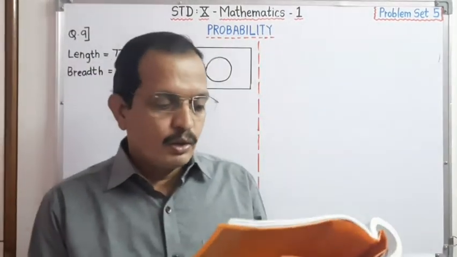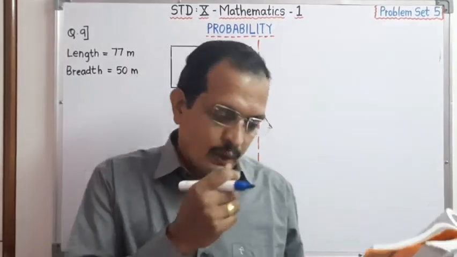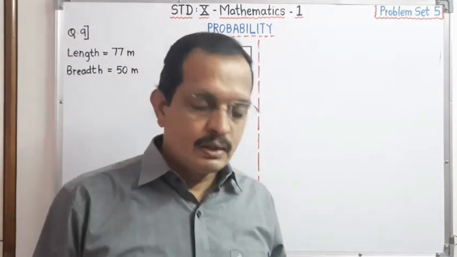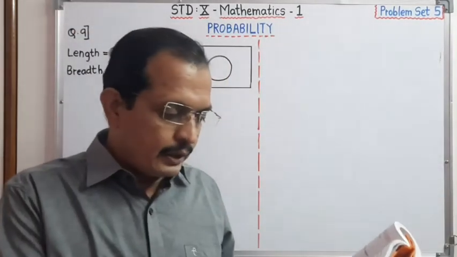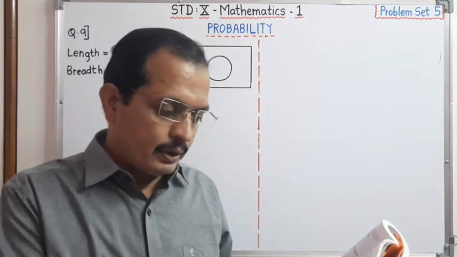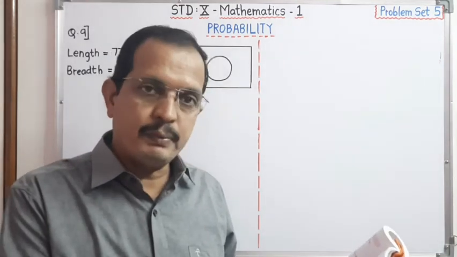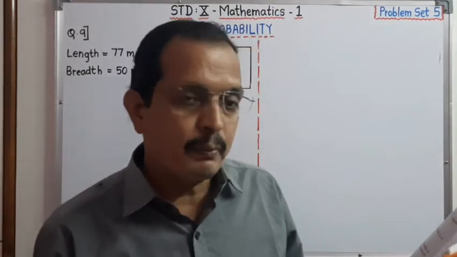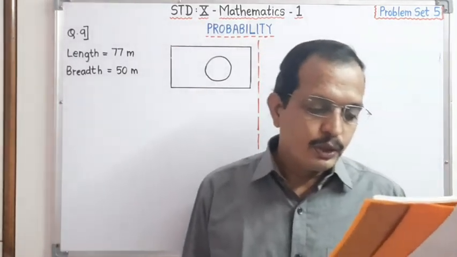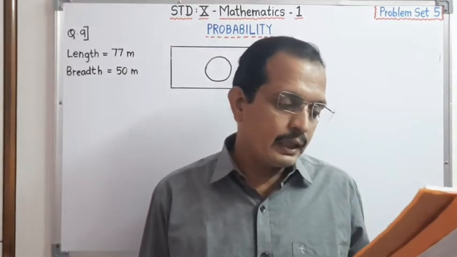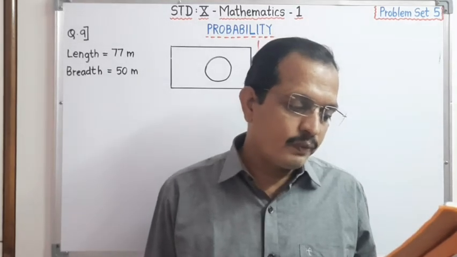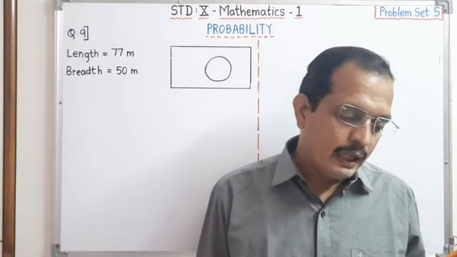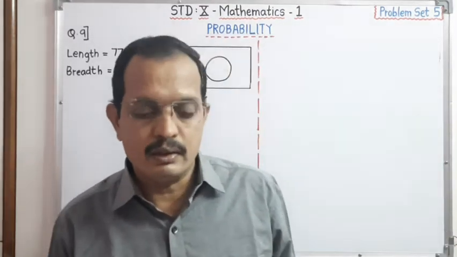Dear student, now we have to learn a most important sum from the point of view of exam. See the question. The length and the breadth of a rectangular garden are 77 meter and 50 meter. There is a circular lake in the garden having diameter 14 meter. Due to wind, a towel from a terrace on a nearby building fell into the garden. Then find the probability of the event that it fell in the lake.